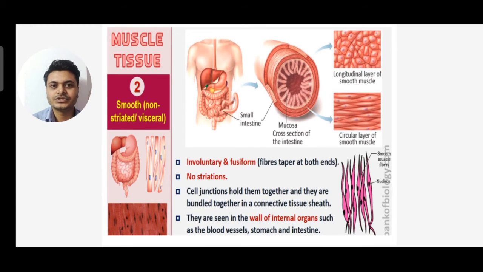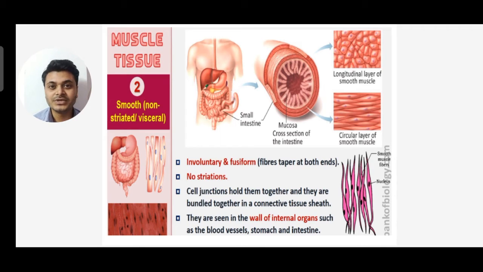Next is smooth muscle, also called non-striated or visceral muscle. These are involuntary muscles and they are fusiform, so the fibers taper at both ends. No striations are seen. Cell junctions hold them together and they are bundled together in connective tissue. They are seen in the walls of internal organs.